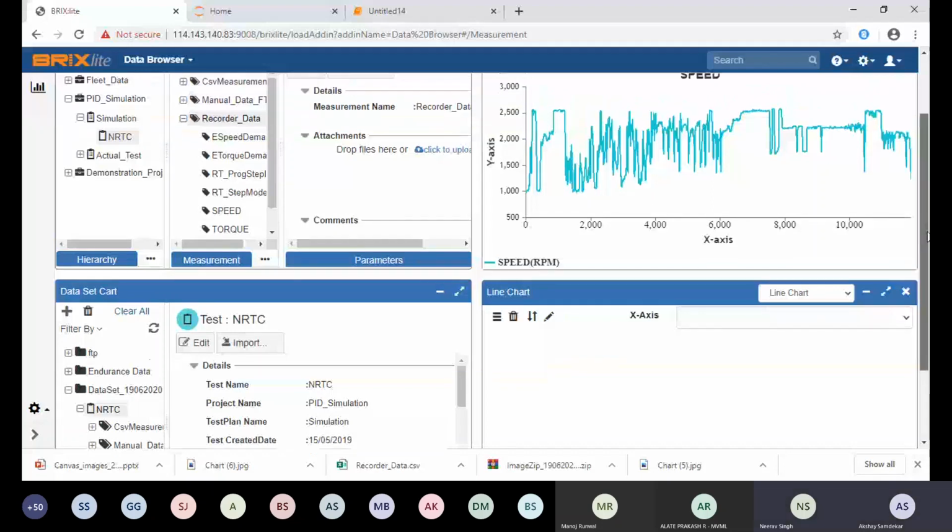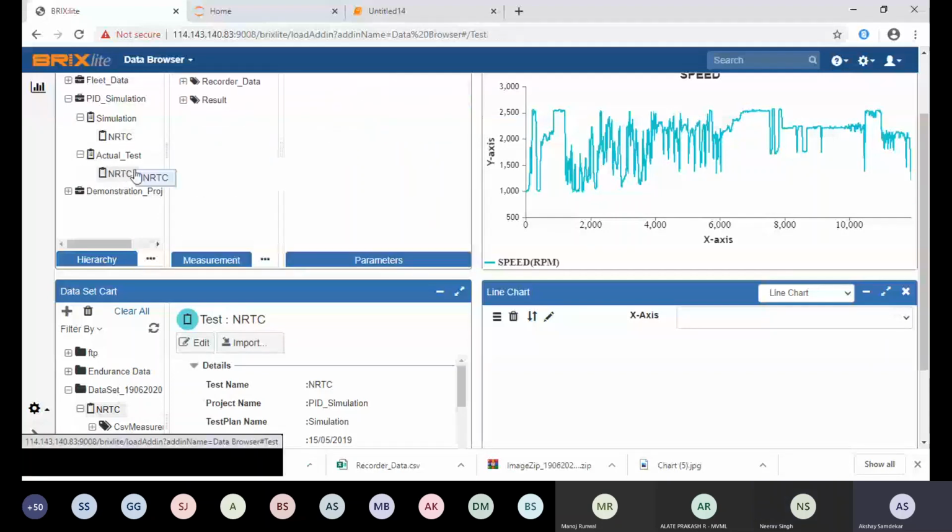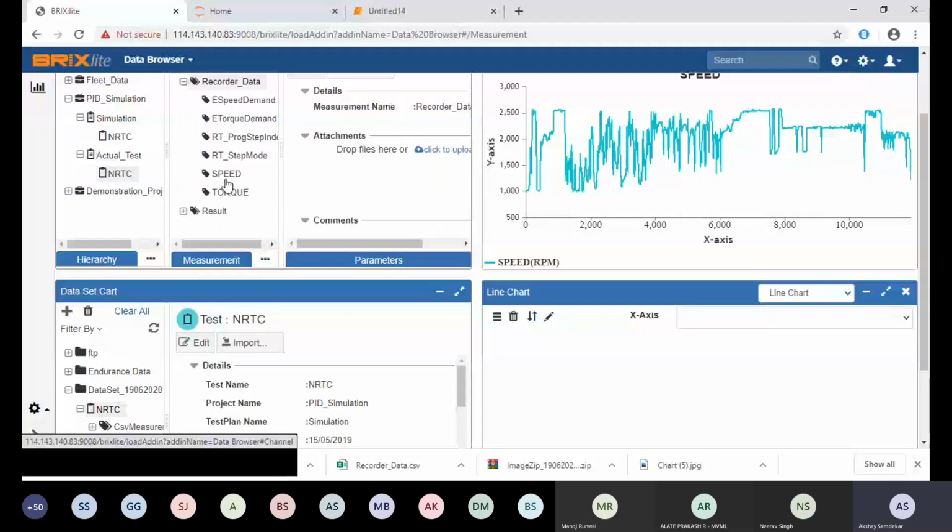Like these, we have basically taken a PID simulation project, so it is a comparison of the simulation and the actual test. Here we have a simulation test and an actual test, so you can have different records. For example, I plot speed from simulation and I want speed from actual, I can plot that.